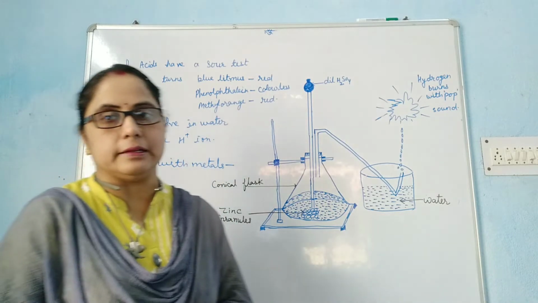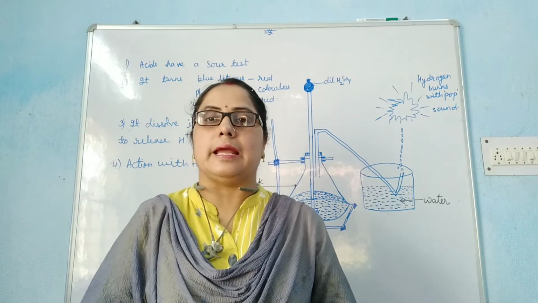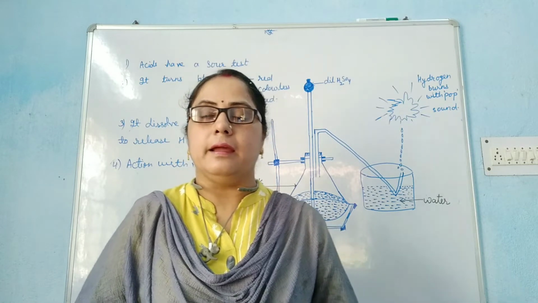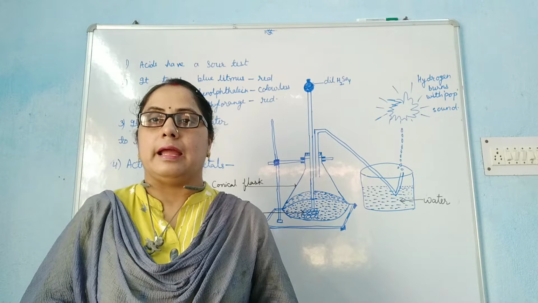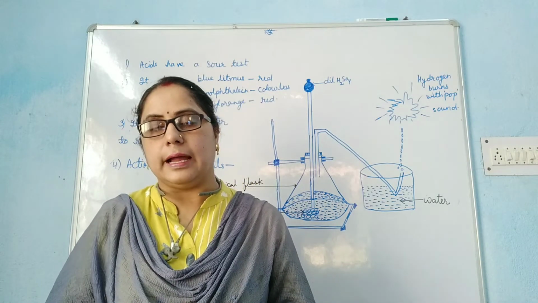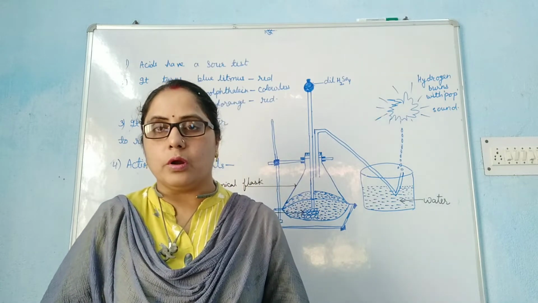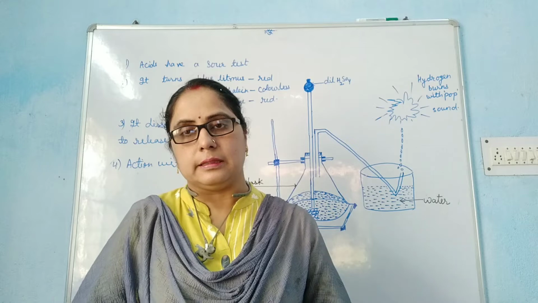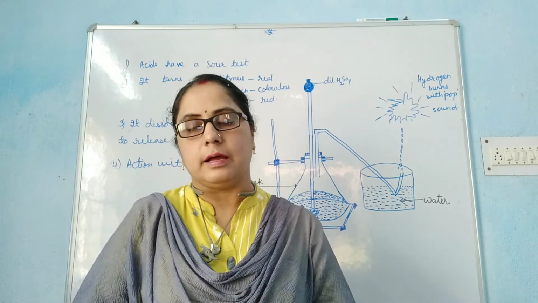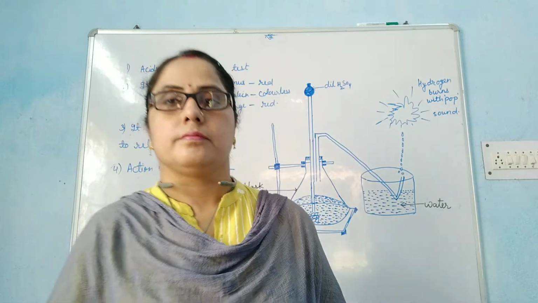Action with metal. Acids react with active metals like sodium, potassium, magnesium. They combine with the metal to form salt as well as evolve hydrogen gas. Those metals which are more reactive than hydrogen displace the hydrogen of acids in the form of hydrogen gas with the formation of salt.